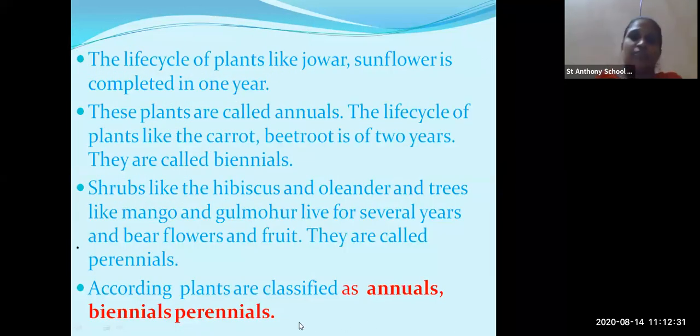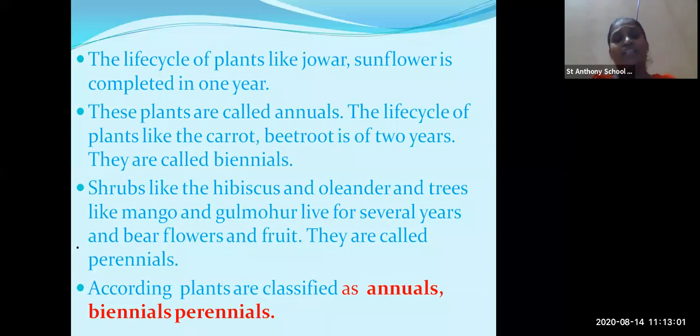The life cycle of plants like carrot and beetroot is 2 years, so they are called biennial. The plants whose life is for 2 years are called biennials. If a plant has 1 year of life, it is called annual. If it has 2 years of life, it is called biennial.